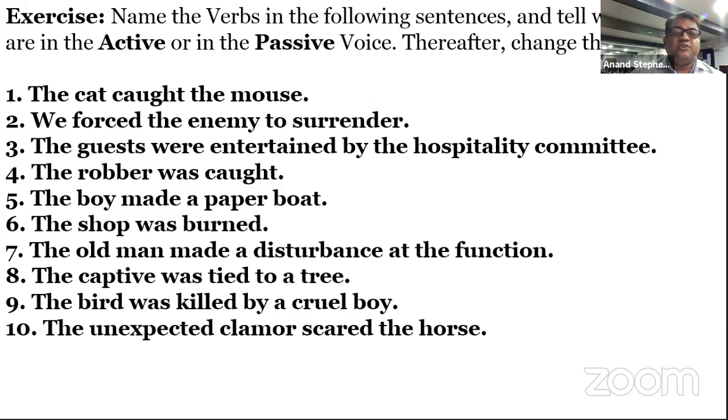Yeah, आपकी तो चालू हो गई. Most of the sentences are in simple past. Okay. This is very basic. The unexpected clamor scared the horse. The horse was scared by the unexpected clamor. Clamor. What is clamor? No, unbearable sound. बहुत ज़्यादा शोर शराबा जिसे कहते हैं.